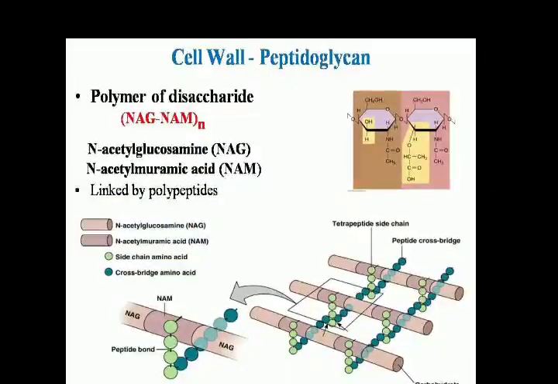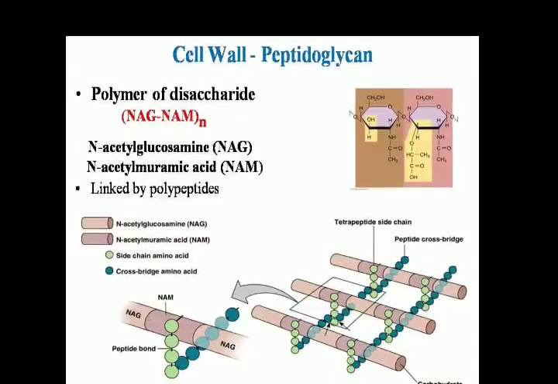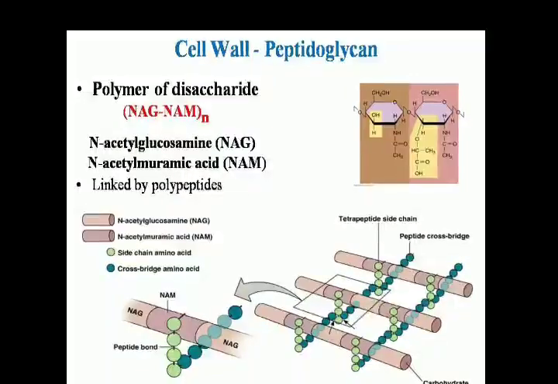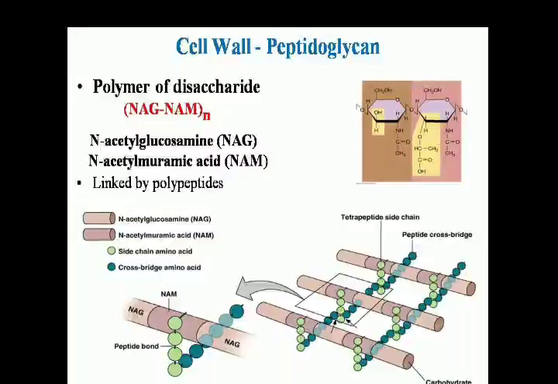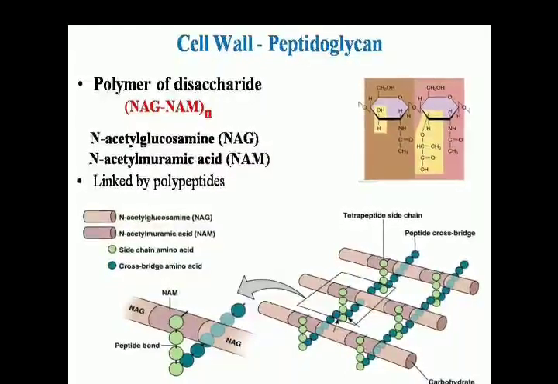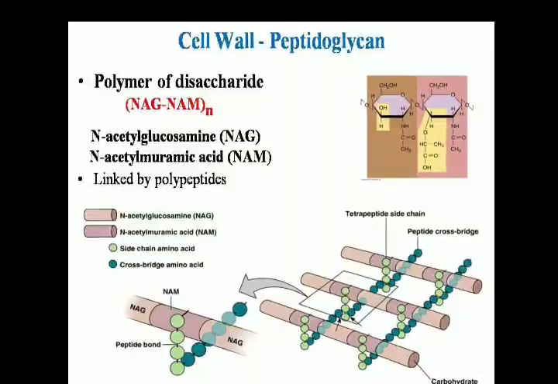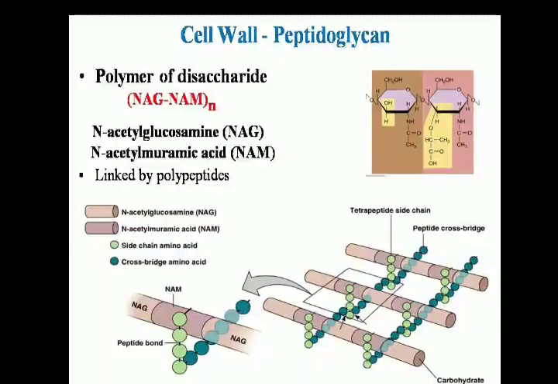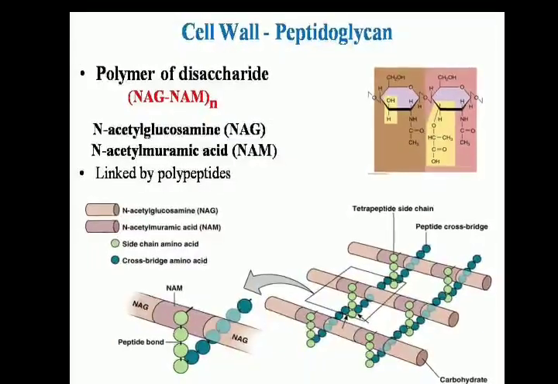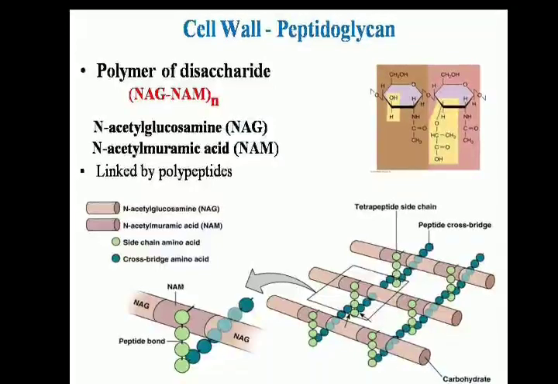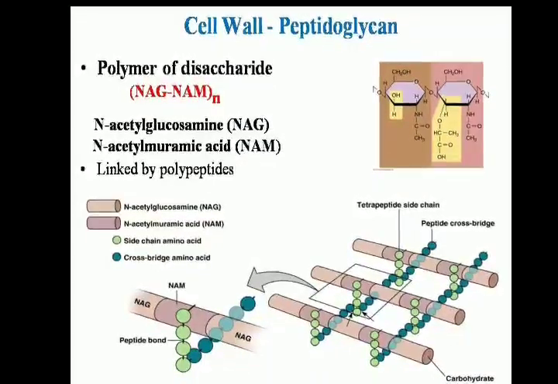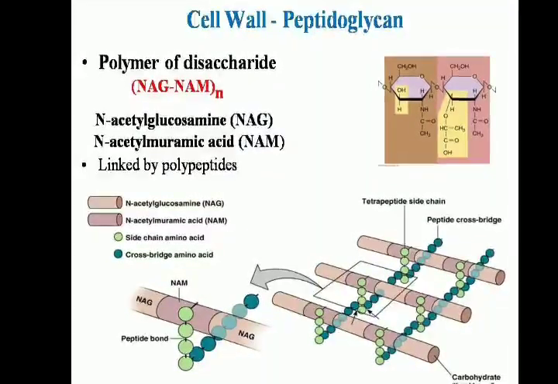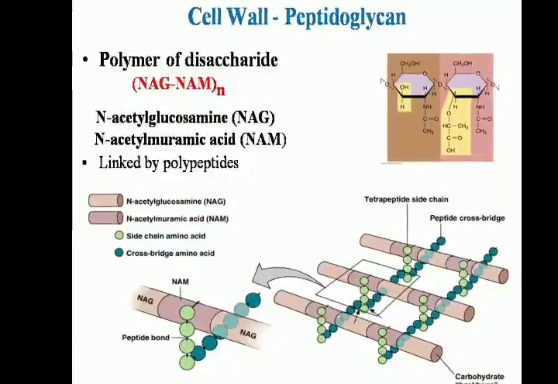Peptidoglycan is a unique component present in the bacterial cell wall. Peptidoglycan is a polymer of disaccharides such as N-acetyl-glucosamine (NAG) and N-acetylmuramic acid (NAM). These two components are linked by polypeptides, the side chains of amino acids and cross bridges of amino acids. This polypeptide chain binds with N-acetyl-glucosamine and N-acetylmuramic acid to form a net-like structure. There are several layers of peptidoglycan present in the cell wall.